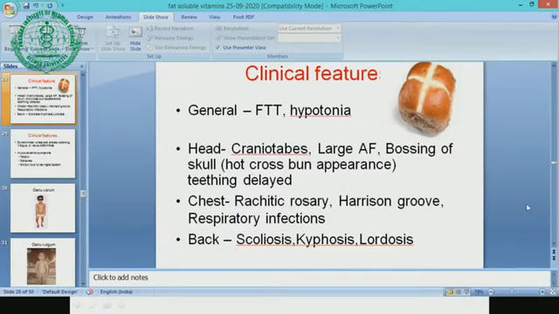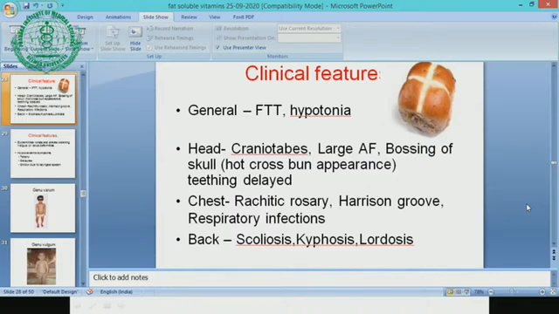So we'll start. We'll come down from head to chest. Chest will show rickety rosary and Harrison groove. There is a soft part where the insertion of the diaphragm is there. Those muscles are soft, so the diaphragm will pull this intercostal muscle, and there will be a groove in the lower intercostal spaces. That is called Harrison groove.